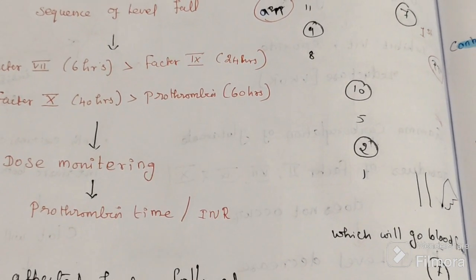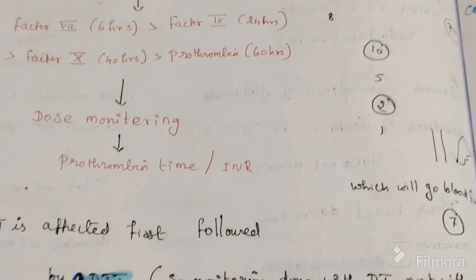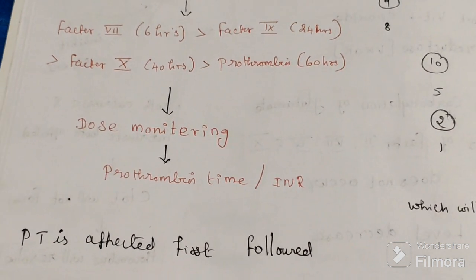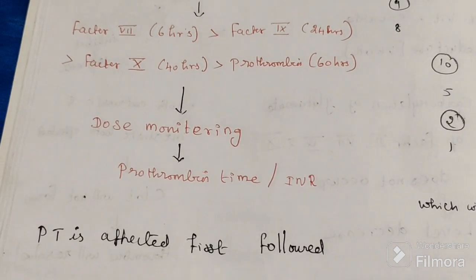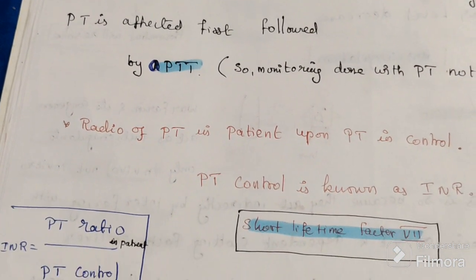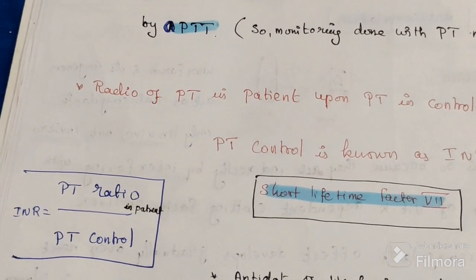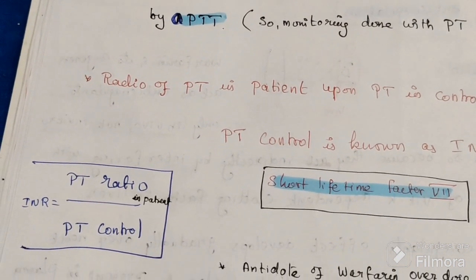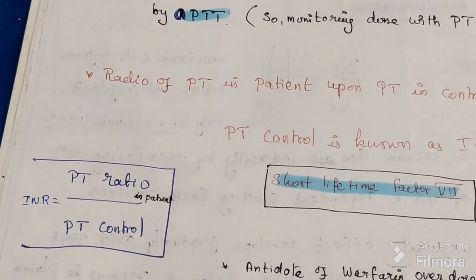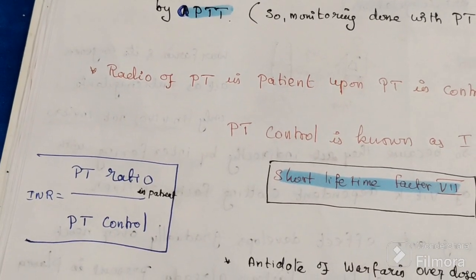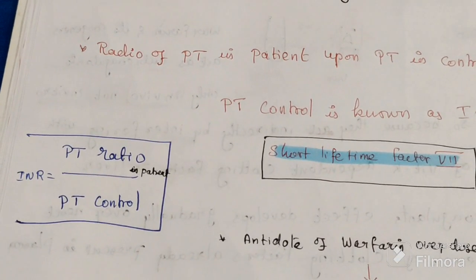So monitoring is done by PT. The ratio of PT in a patient upon PT in control is known as INR.